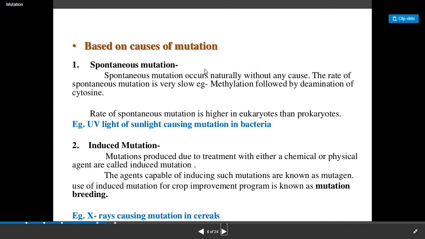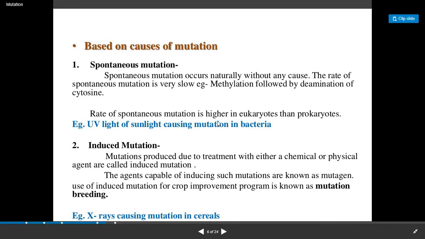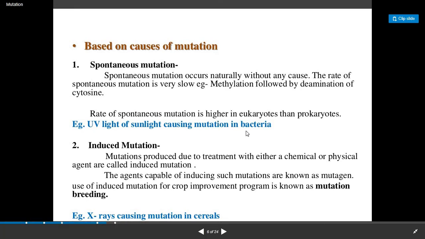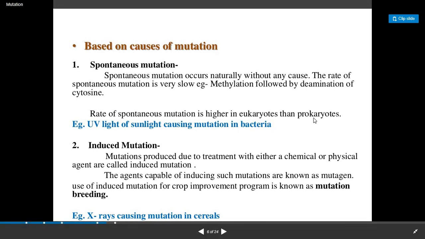Based on causes of mutation, first is spontaneous mutation. It occurs naturally without any cause. The rate of spontaneous mutation is very slow. An example is methylation followed by deamination of cytosine. Rate of spontaneous mutation is higher in eukaryotes, that is in well-developed organisms, as compared with prokaryotes. Example, UV light of sunlight causing mutation in bacteria. So it has a higher rate of causing mutation in eukaryotes as compared to prokaryotes.